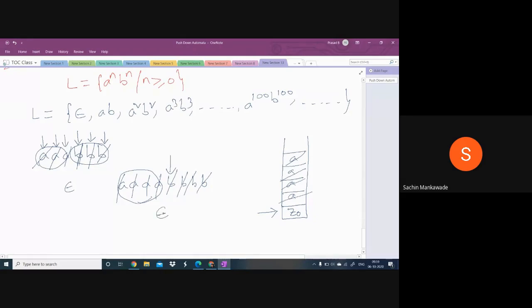Now the string is empty. When the string is empty, if the top symbol in the stack is Z0, that indicates the string is in the form a^n b^n. This is the logic. Okay.